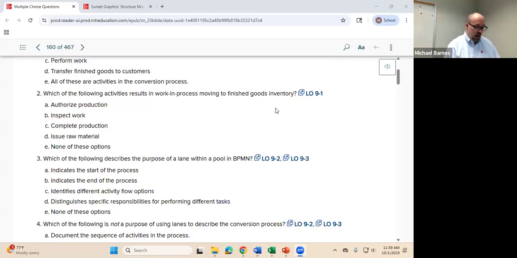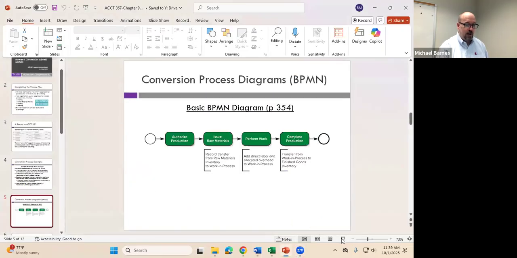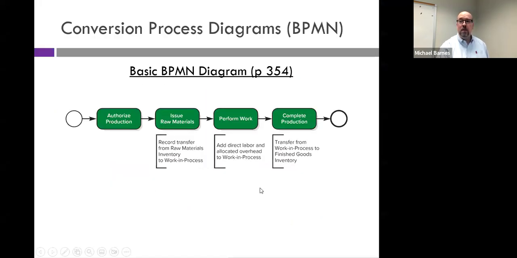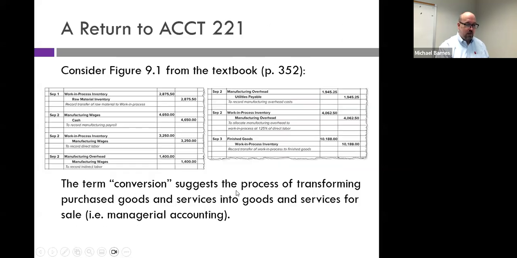Which of the following activities results in work in process moving to finished goods inventory? All right, so what is it that we do? Remember the BPMN diagram, and I'm going to go ahead and bring up the BPMN diagram. This is the one that we talked about. It's a very simple BPMN diagram. This is your application diagram, but you do need to know what events occur as part of each activity. And these relate to those transactions from the previous slides.